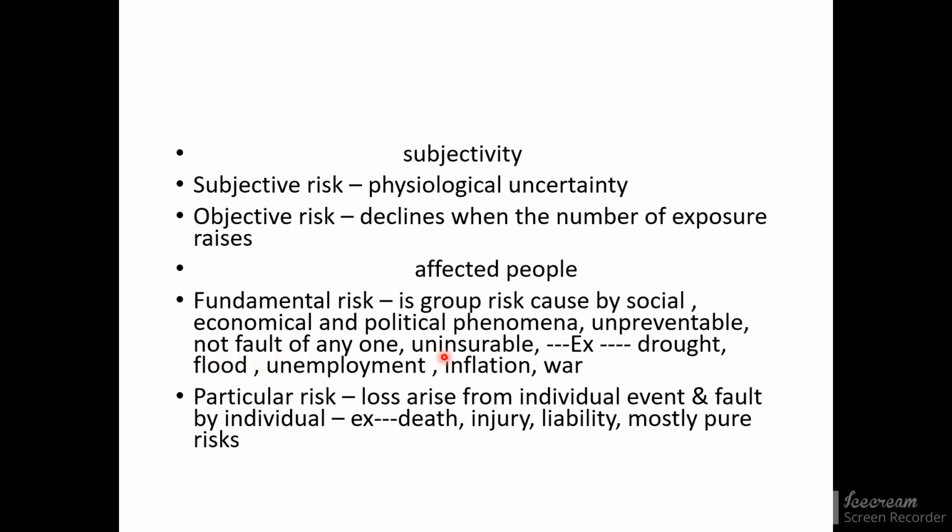As we have seen, this is also uninsurable. Why? Because insurance companies cannot pay for risks that affect too many people, as they cannot pay them all. But if the risk mostly affects one person in a thousand or a million, they can afford to pay for that person. But if the risk can affect too many people, they cannot pay for all. So fundamental risk is not supported by insurance companies.